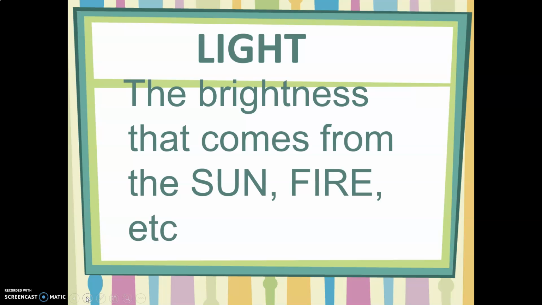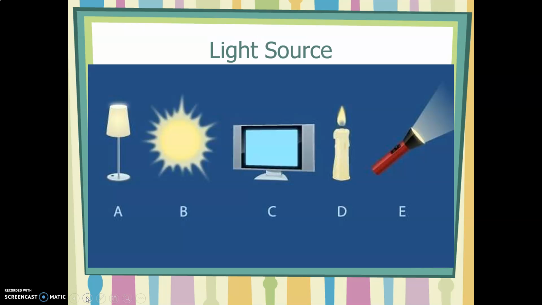Light is the brightness that comes from the sun, fire, and many other sources. This we have learned before. There are many sources of light. There are artificial sources, like here in the picture you have the lamp, the nightstand, the torch, and the TV, which also can be a source of light. The candle also is a source of light, and the sun.